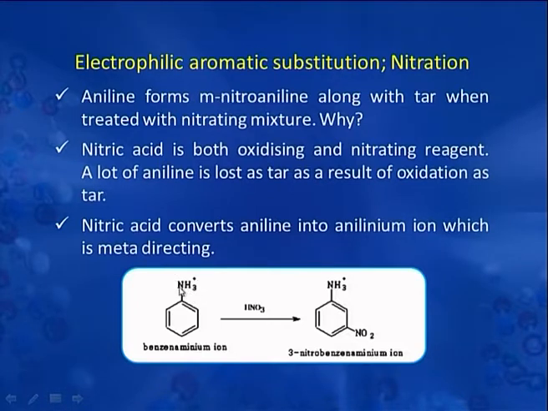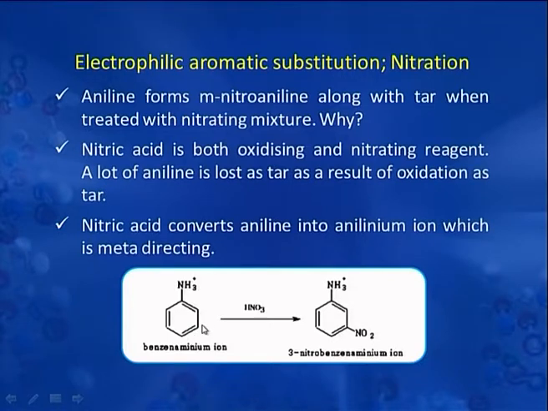If you look at anilinium ion, there is positive charge on nitrogen, there is no presence of lone pair of electrons. So, what will happen is that the ring electrons or pi electron cloud of benzene ring will be drifted towards the electron deficient NH3 plus. As a result, both ortho and para positions will become more electron deficient compared to the meta position.